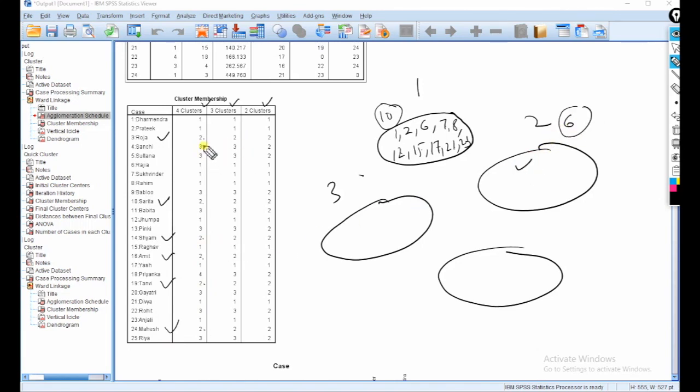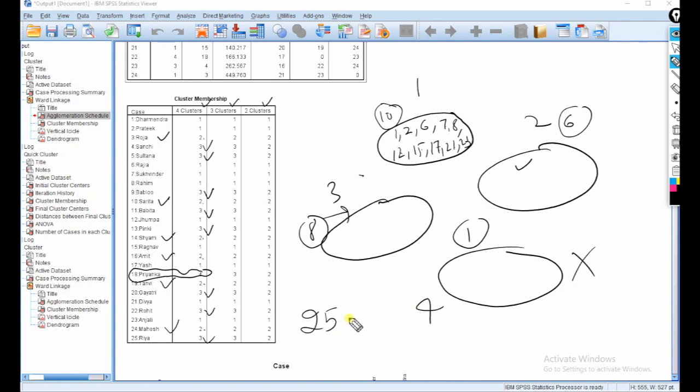And cluster 3, 1, 2, 3, 4, 5, 6, 7, 8. 8 people in this cluster. Okay. And cluster 4, how many people? Only this, Priyanka. Only this in cluster 4. So it is not desirable, because at least 10% of 25 is 2.5. At least 3 respondents should be there.